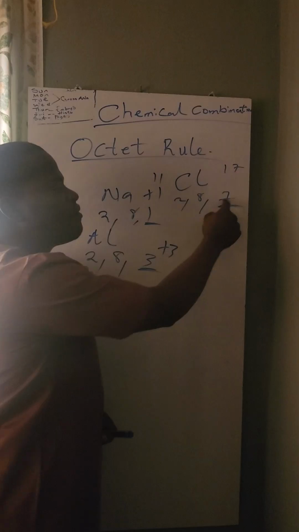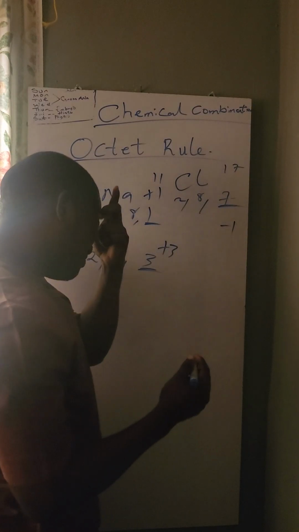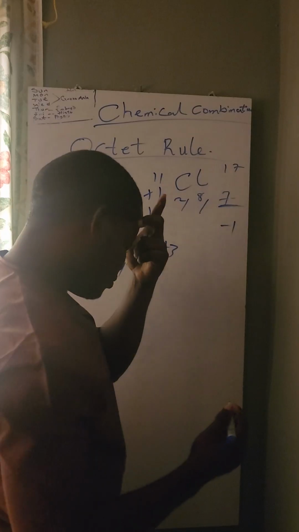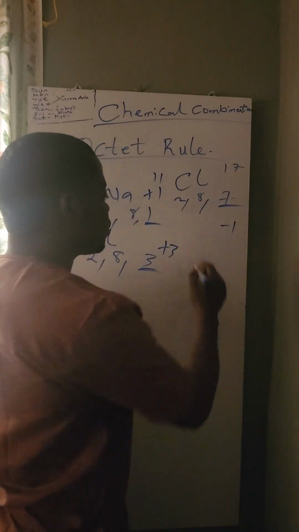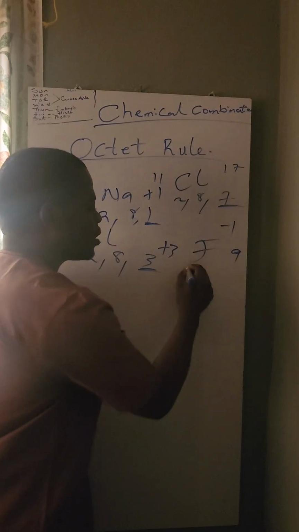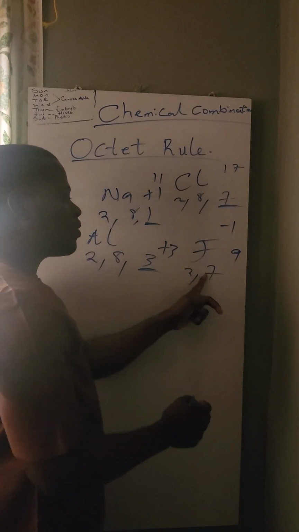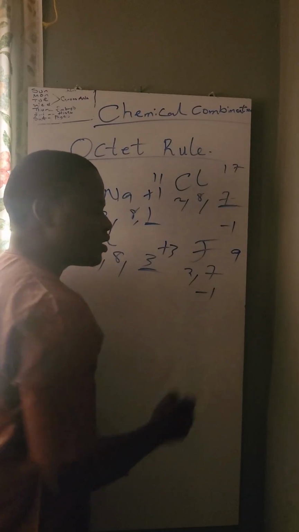Subtract 8 from it. 7 minus 8, that's minus 1. Let's look at carbon, hydrogen, fluorine. Let's look at fluorine. Fluorine is number 9. That's 2, 7 as well. It is greater than 4. I will subtract 8 from it. 7 minus 8, that's minus 1 as well.